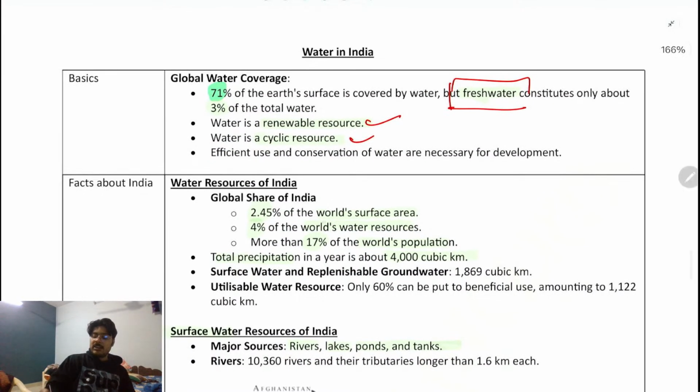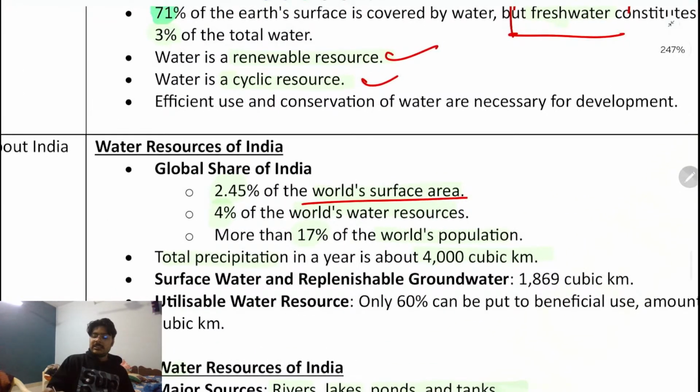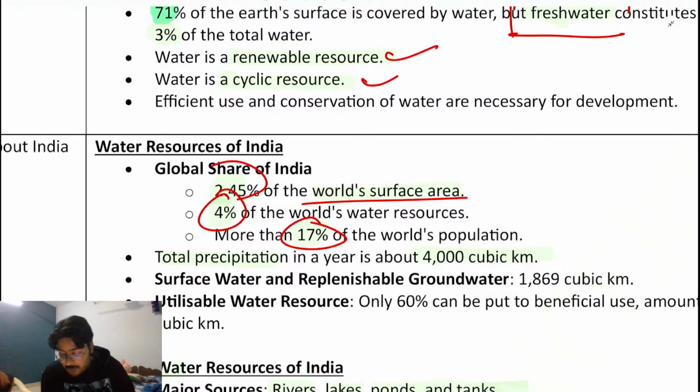This is talking about the water. And apart from that, in the context of India, we as Indians consume 2.45% of the world area. So if the area of the world is, let's say, 100 units, we are living on 2.45%. This is the geographical area of India. Next, overall we have 4% of the world's water resources, and nearly 17% of the world population. Right now, definitely the population has increased from 17 to maybe 18. ठीक है ना? So this is the data we have right now. So overall, more than 17% of the world population is constituted by India. This is what you need to know.